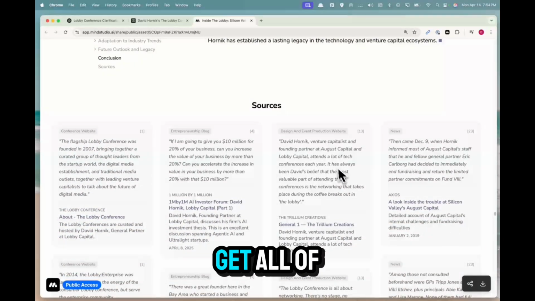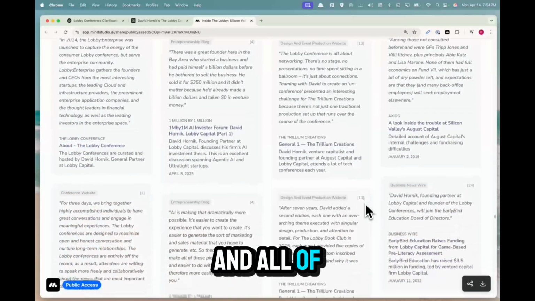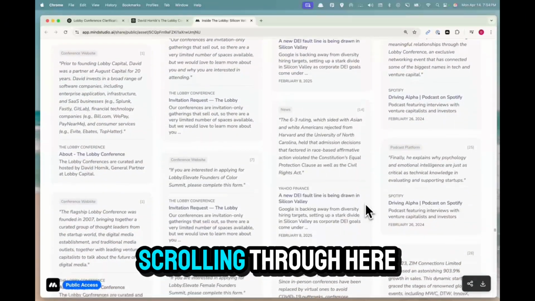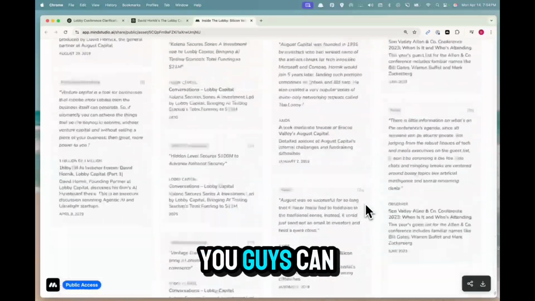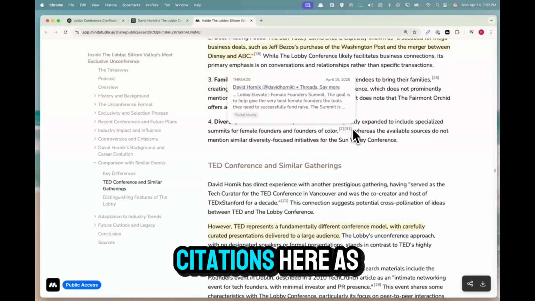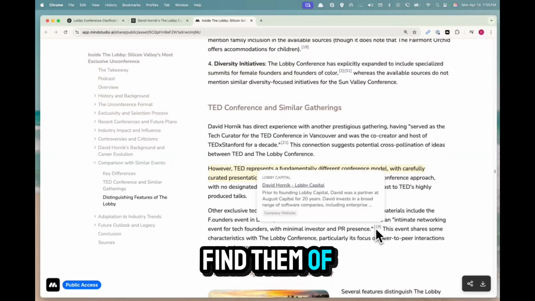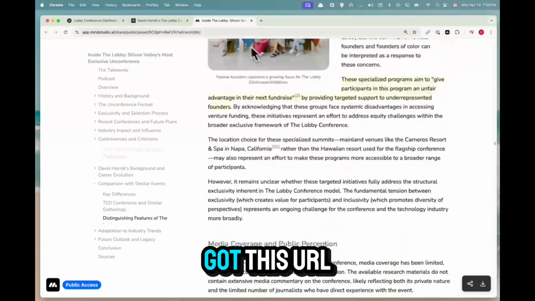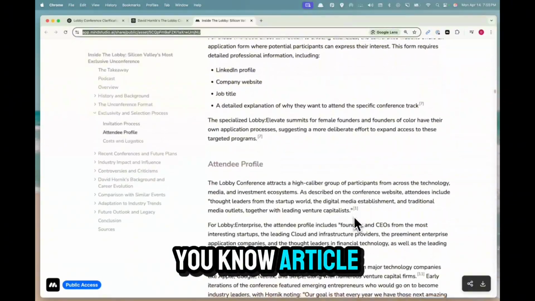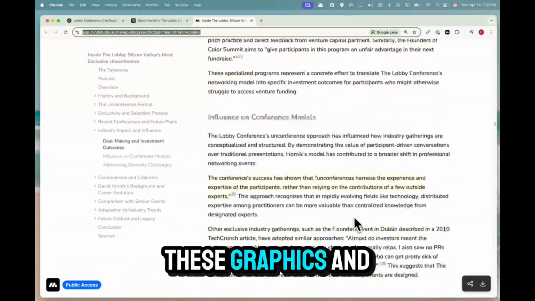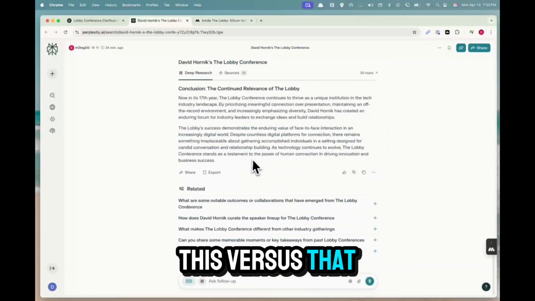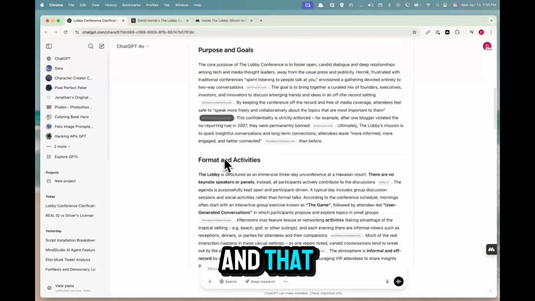And here at the bottom, you get all of these sources that were used and all of the parts of the sources that were used as we keep scrolling through here. I'm just going to go fast, as you guys can see. And so this is an artifact. All of this is available. By the way, you get these citations in line as well, so you can find what it's referencing. And then you've got this URL. And so this thing wrote this crazy giant article, found all these images, created all these graphics, and you get this versus that and that.